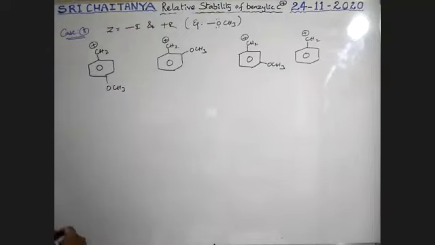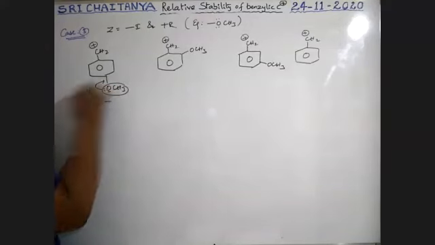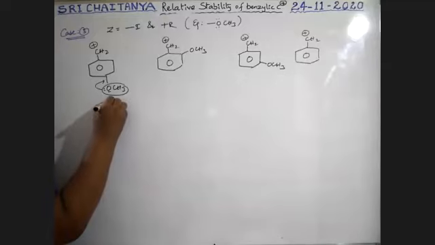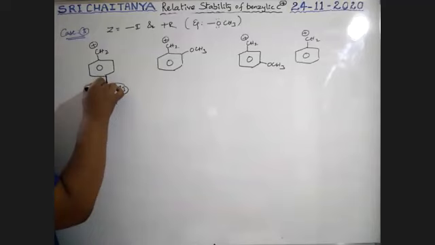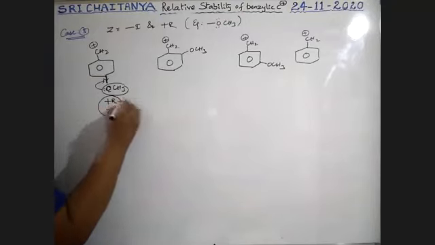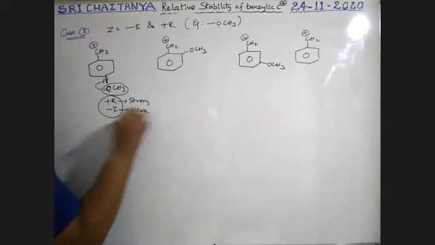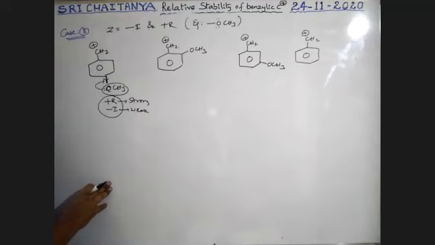See here, this lone pair donates to this benzene ring. Therefore, it is a plus Rn. But oxygen is more electronegative than carbon, therefore it has minus I. But here plus R is strong, minus I is weak.